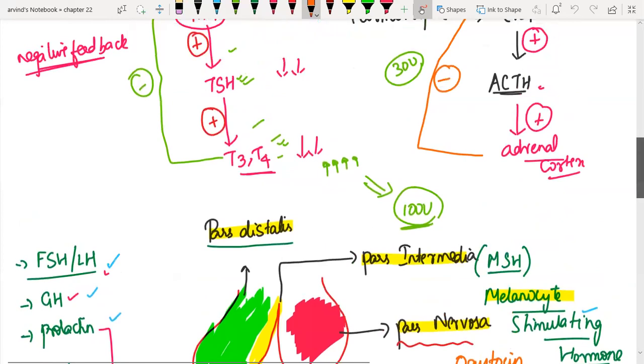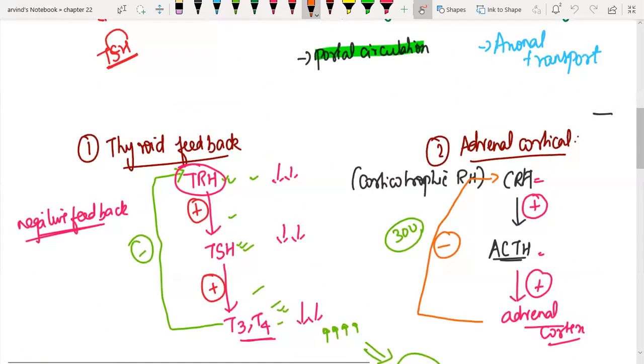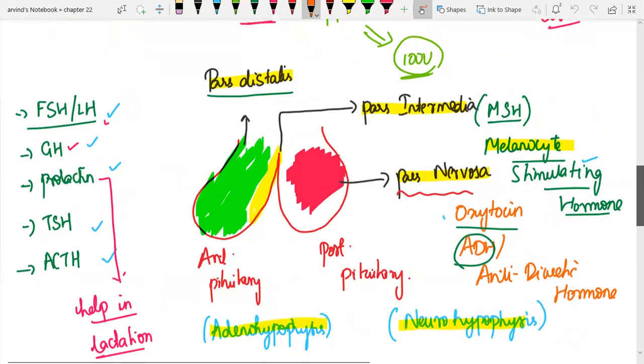This can even be your school part-term test question. Talk about the regulation of thyroid feedback or adrenal cortex and all that. So have a broad idea of what the hormones are. Another possible question: name the posterior pituitary hormones, or which of the following group of hormones belongs to the posterior pituitary? Your answer should be oxytocin and ADH or antidiuretic hormone.